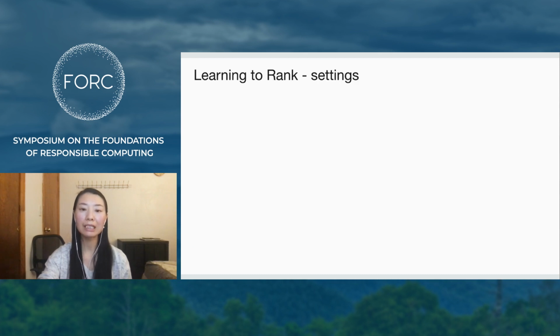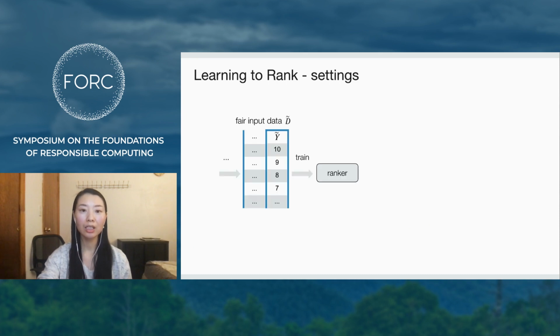We now investigate the usefulness of our method for learn-to-rank tasks. Assume we have a ranker that is trained on fair input data following the introduced implementation steps. Now we have two options in the last step to produce the counterfactually fair ranking on test data. We choose an option considering whether the problem allows us to use the causal model at test time.